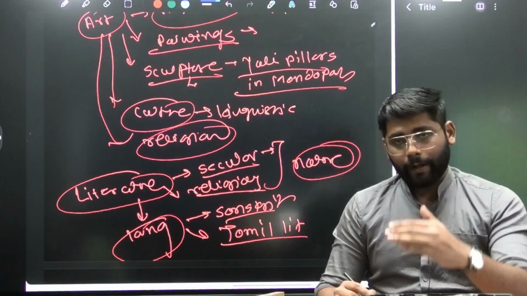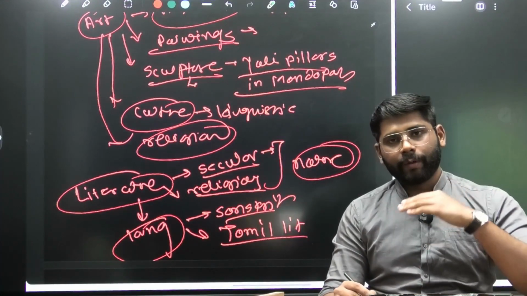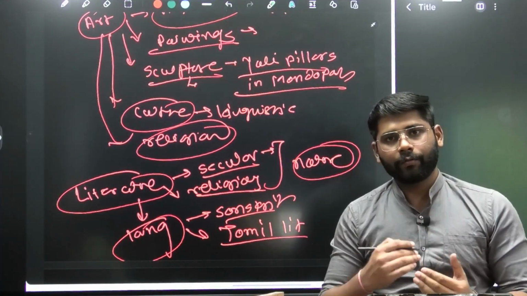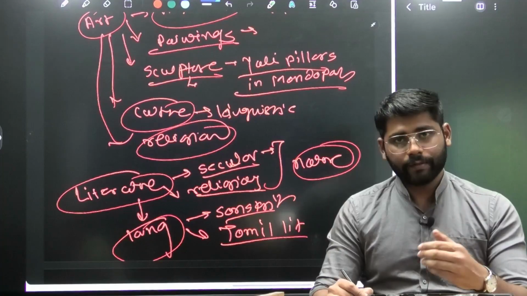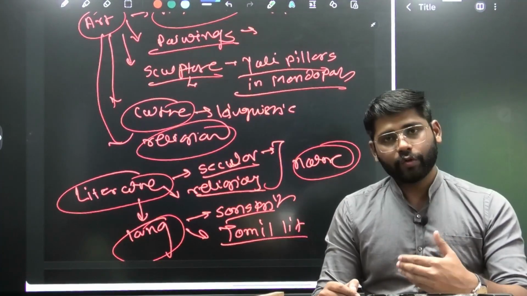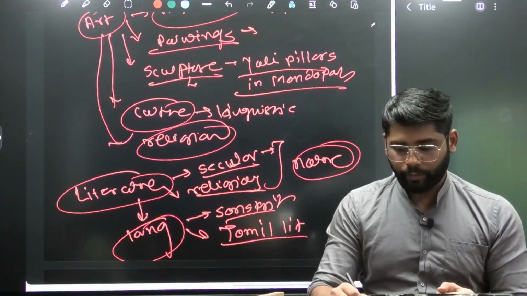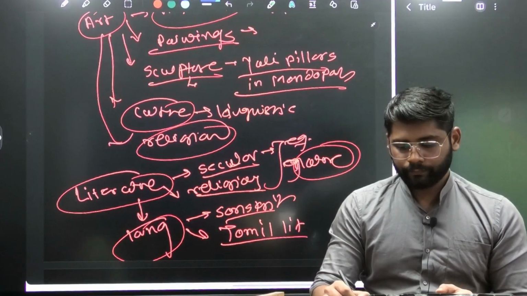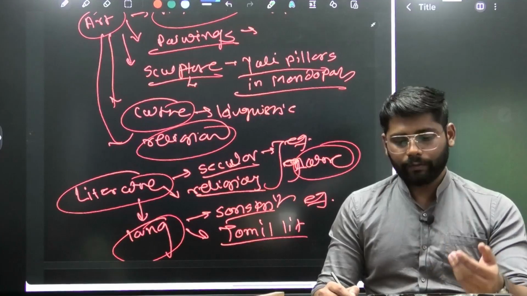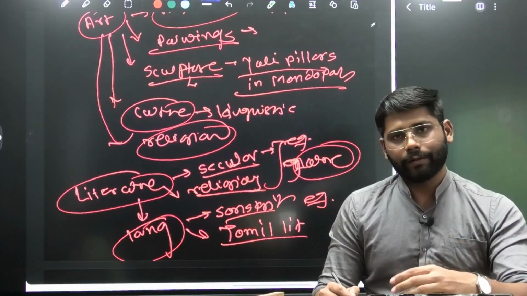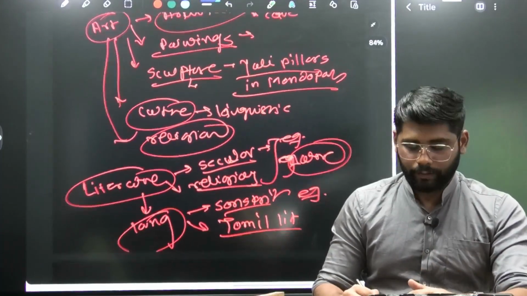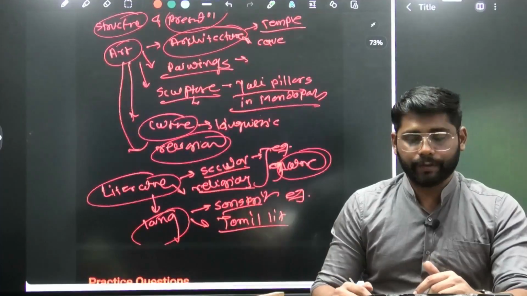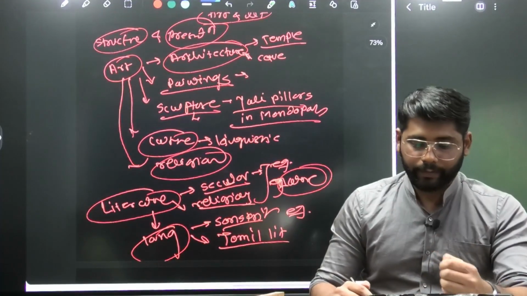So we can make two major subheadings, and below that two micro headings: secular and religious in nature of literature, and the language used, Sanskrit and Tamil. And one example we can give here. So again, the second part of the answer we are presenting in an effective and different structure. So this is about the actual question, the art theme.